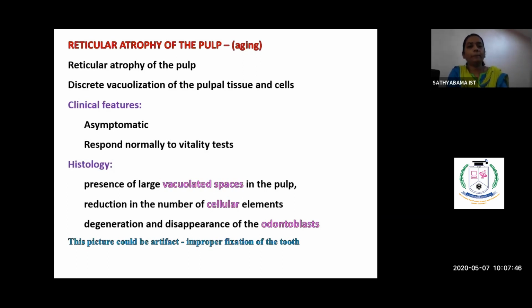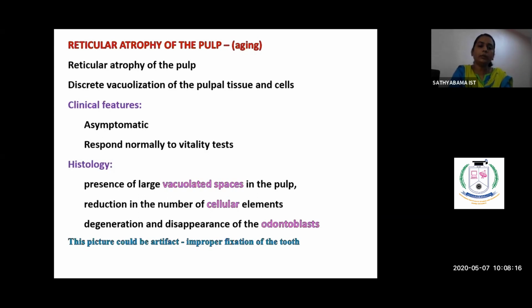So moving on with the pulp, it is the atrophy of the pulp, that is the reticular atrophy of the pulp. So what happens? The fibers get atrophied, destroyed. The collagen fibers, the reticular fibers get destroyed, resulting in vacuolization, formation of vacuoles within the pulpal tissue. So this is mostly asymptomatic, and the tooth responds normal to the vitality test.